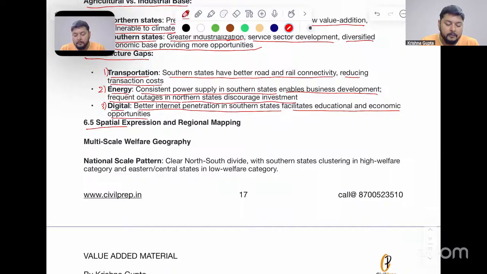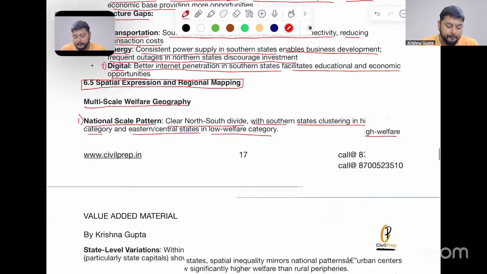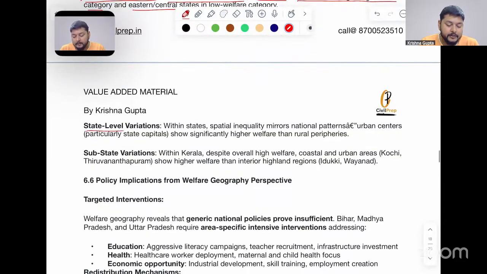Now, when we talk about the spatial expression and regional mapping, there is multi-scale welfare geography. For example, national scale pattern. There is a clear north-south divide, with southern states clustering in the high welfare category and eastern and central states in the low welfare category. Now, state level variations: within states, the spatial inequality also mirrors national patterns, that is, urban centers, particularly state capitals, show significantly higher welfare than the rural peripheries.